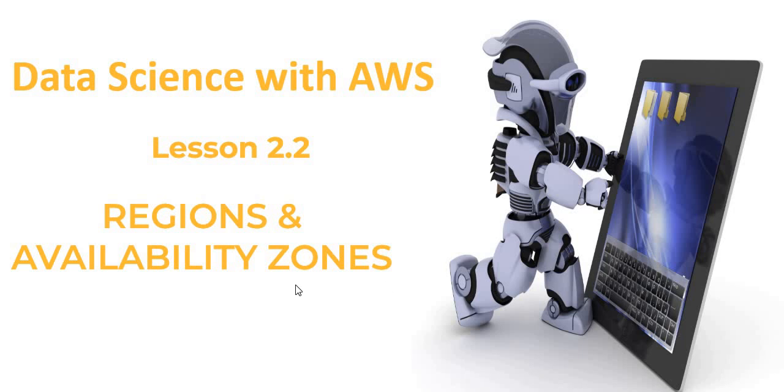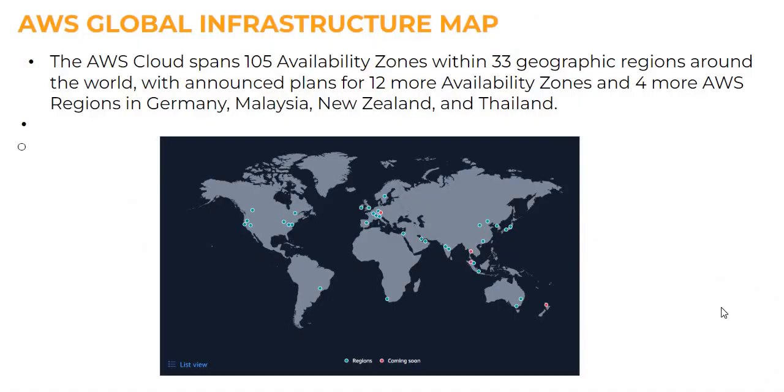In lesson 2.2, we'll be talking about regions and availability zones within AWS. Amazon has divided the complete world into 33 geographic regions, and within these regions there are 105 availability zones. These figures keep on changing, so you can check the AWS site for the current status. As of now, there are 33 geographic regions, with 4 more AWS regions coming up in Germany, Malaysia, New Zealand and Thailand.